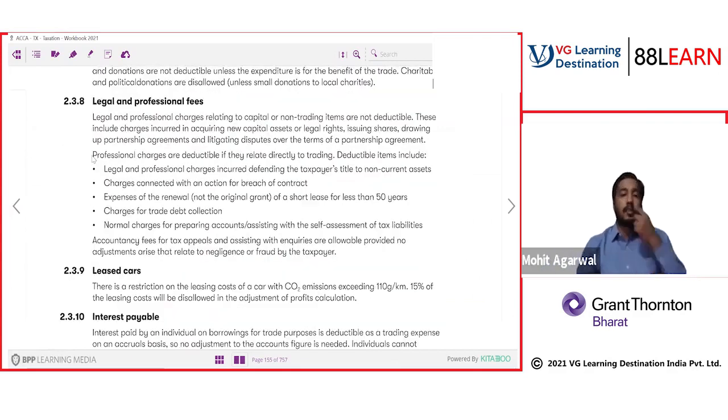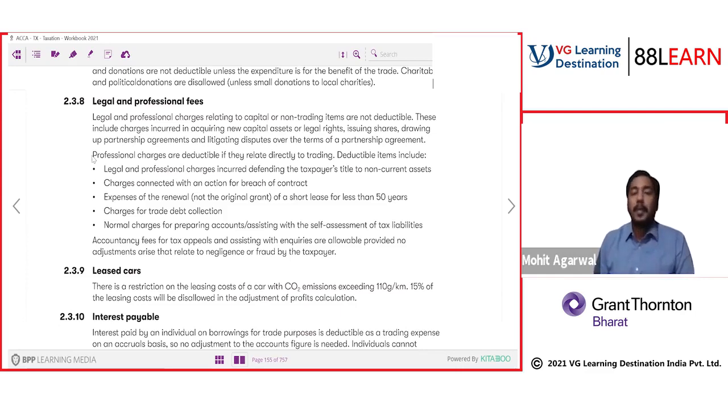Legal and professional fees. What are legal and professional fees? There can be some legal charges and some professional charges. For example, you are writing a letter to your debtor for recovery, so you have taken the services of a lawyer, drafting expenses, all to get the collection. Or you are drafting an employee contract, making a contract for an employee. All these come under legal and professional fees.